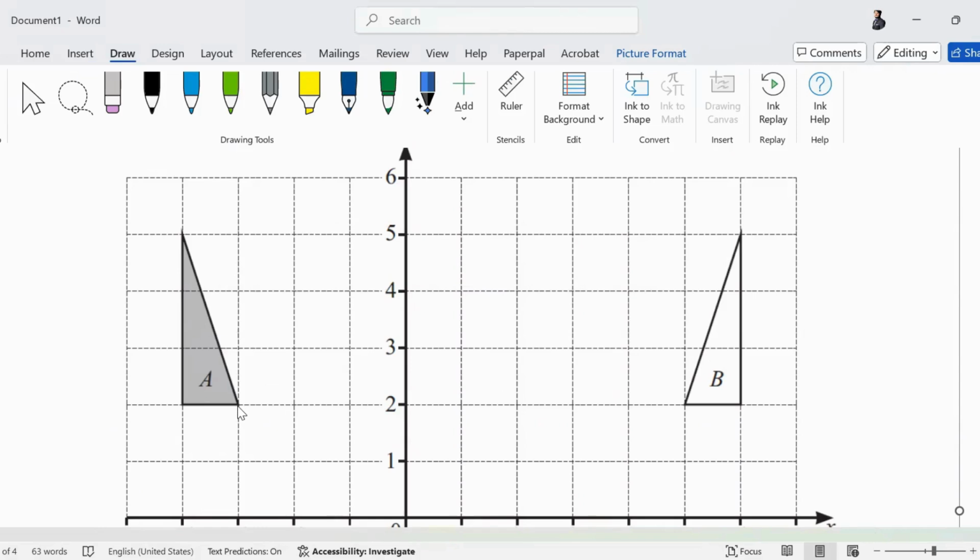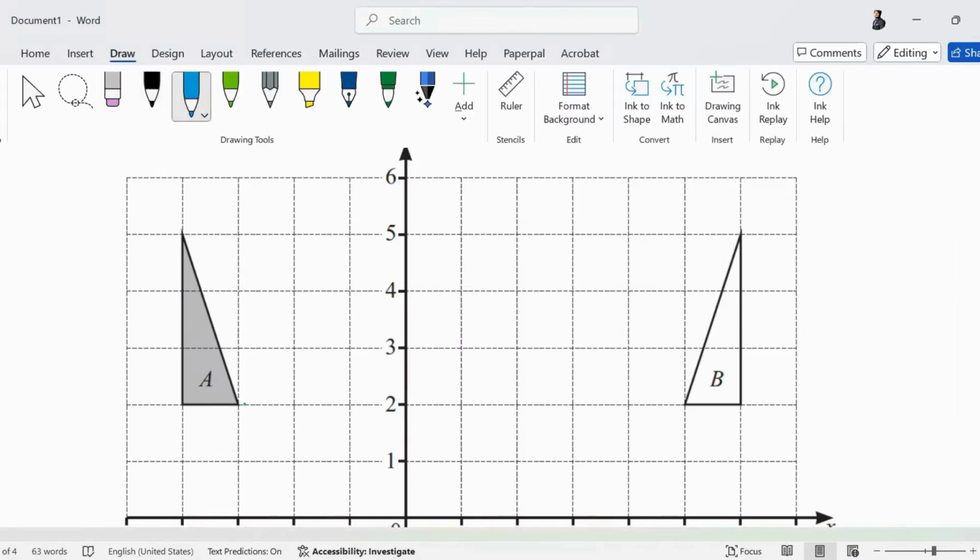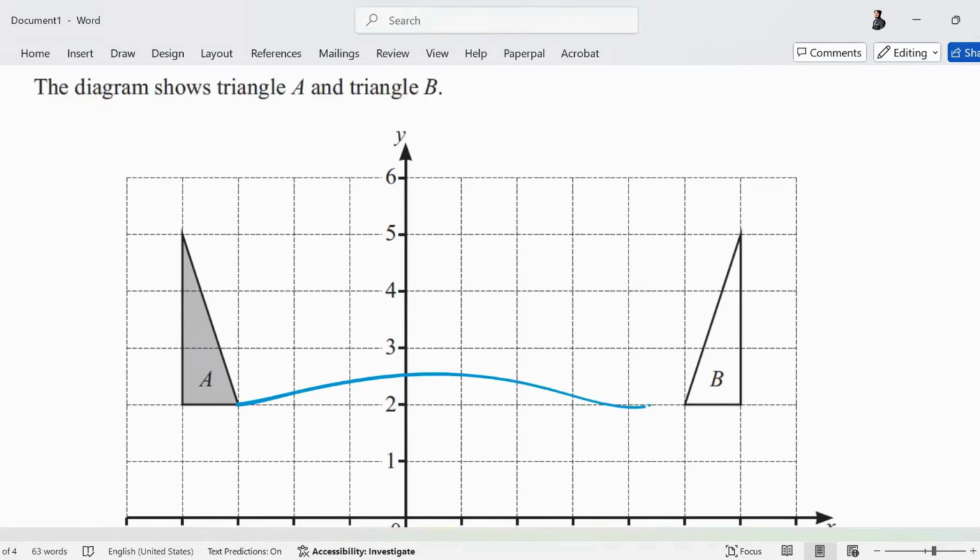You can just count the boxes from any of the object and the image. Between one object and one image there are 1, 2, 3, 4, 5, 6, 7, 8 boxes, so count 4 from 1, 2, 3, 4. Count 4. This is your mirror line. Look carefully, is this your mirror line? The distance of the object from the mirror line is equal to the distance of the image from the mirror line.